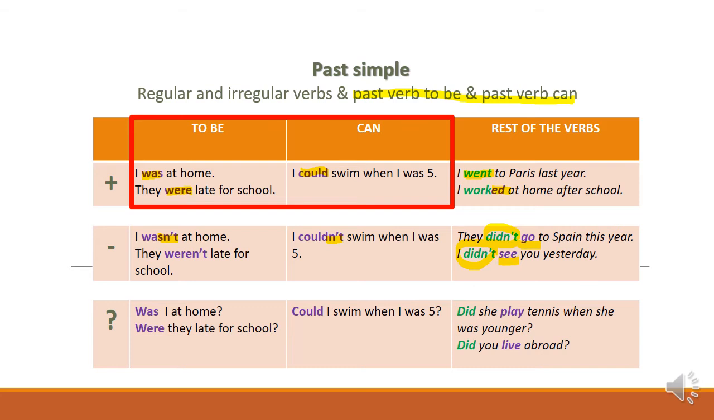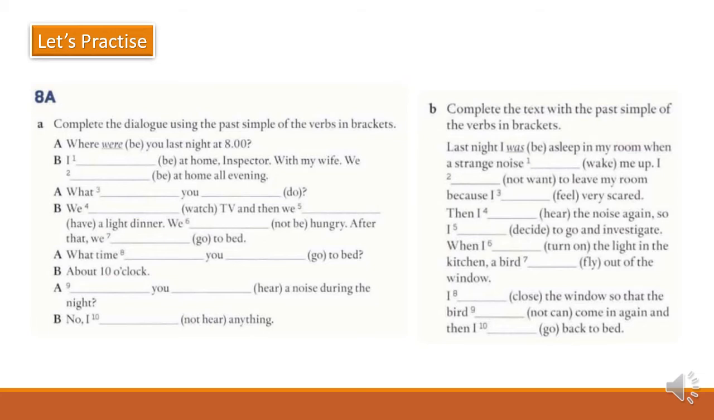Instead, for the rest of the verbs, we use the auxiliary did. Did she play tennis when she was younger? Did you live abroad? Now we will practice a little bit.